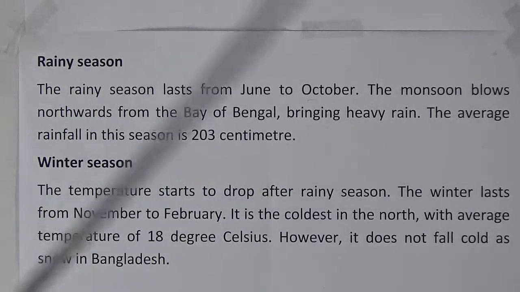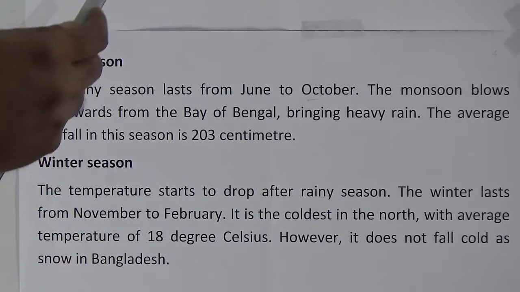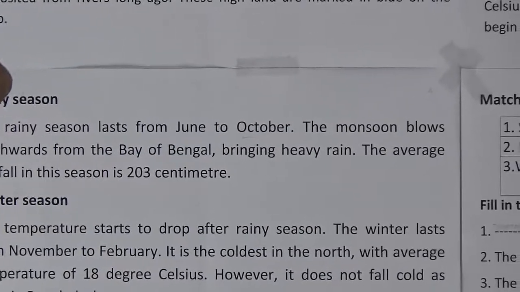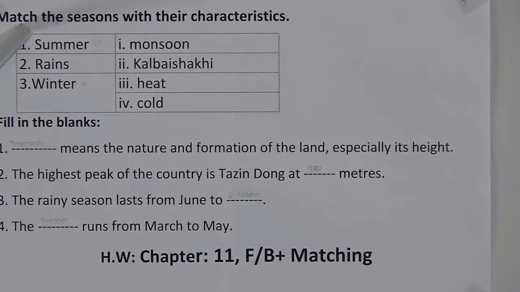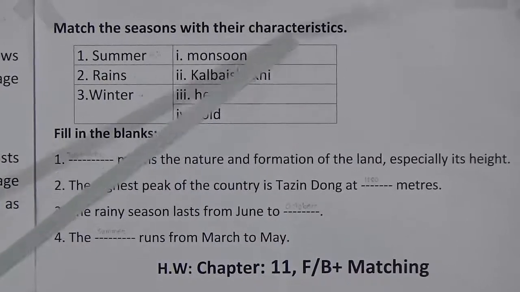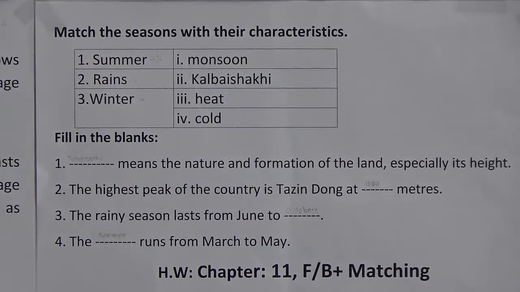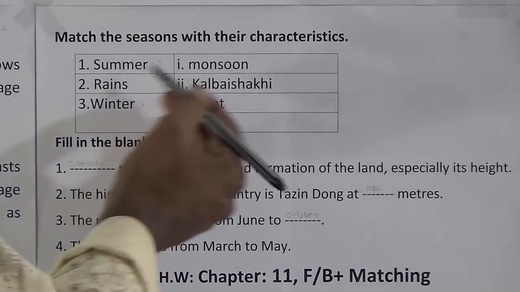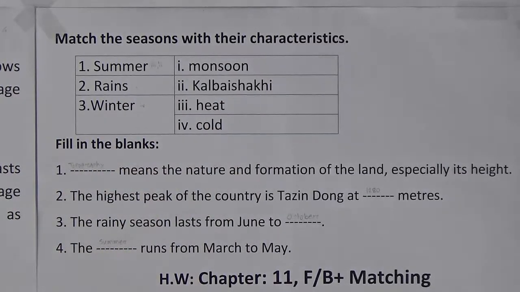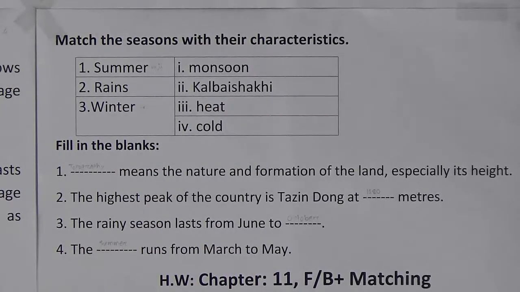Now our reading session is done. In topography we have read, and in climate we have also read. Now we will go to our main session, the question answer session. It is match the seasons with their characteristics. In the left part it is written 3, in the right part it is written 4. No problem, you will give your attention.